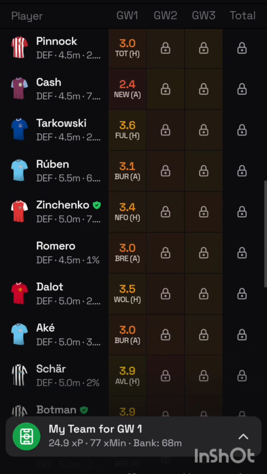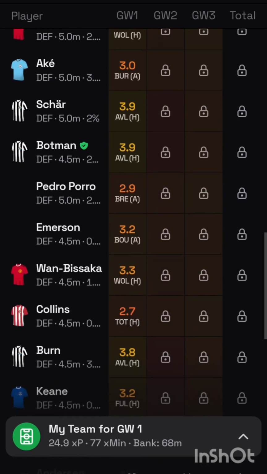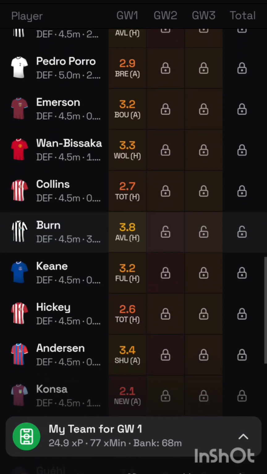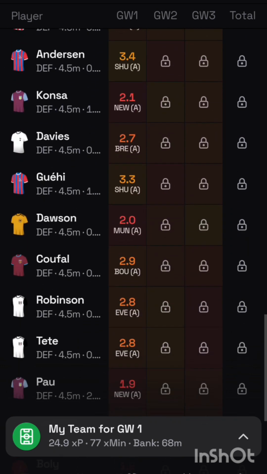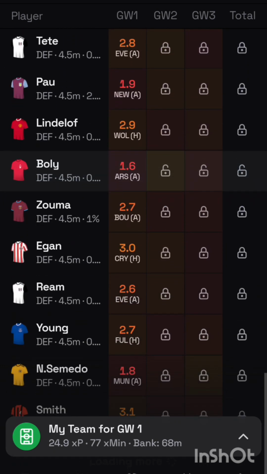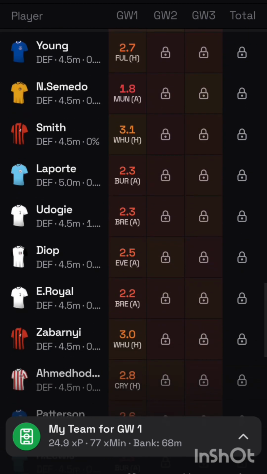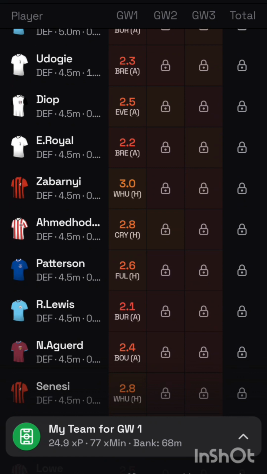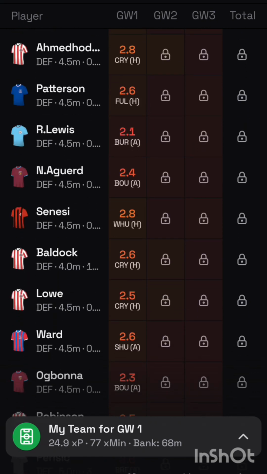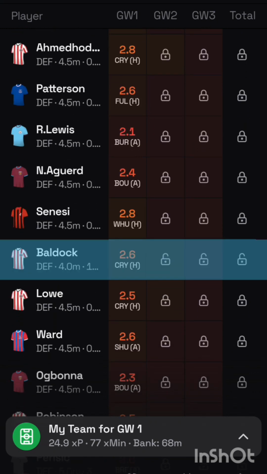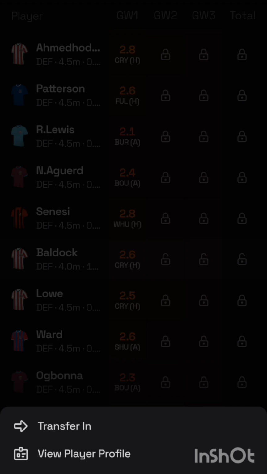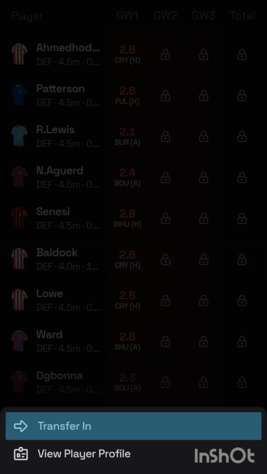Luton also have Bell, who is another great pick. He can play multiple positions, and he also had a great preseason. Another 4 million player to consider is Baldock. He is a professional English Greek footballer who plays as a right back for Premier League club Sheffield United. Born in England, he plays for the Greece national team. He has been with United since they were last in the Premier League.